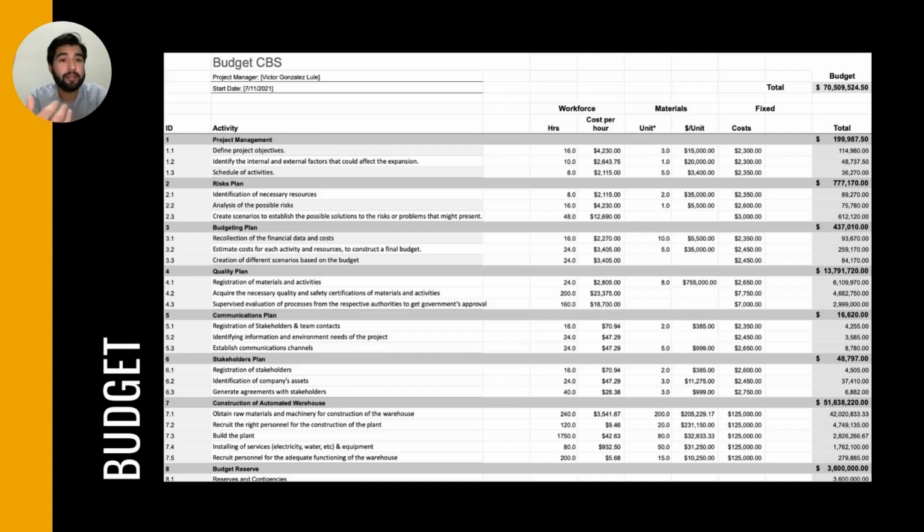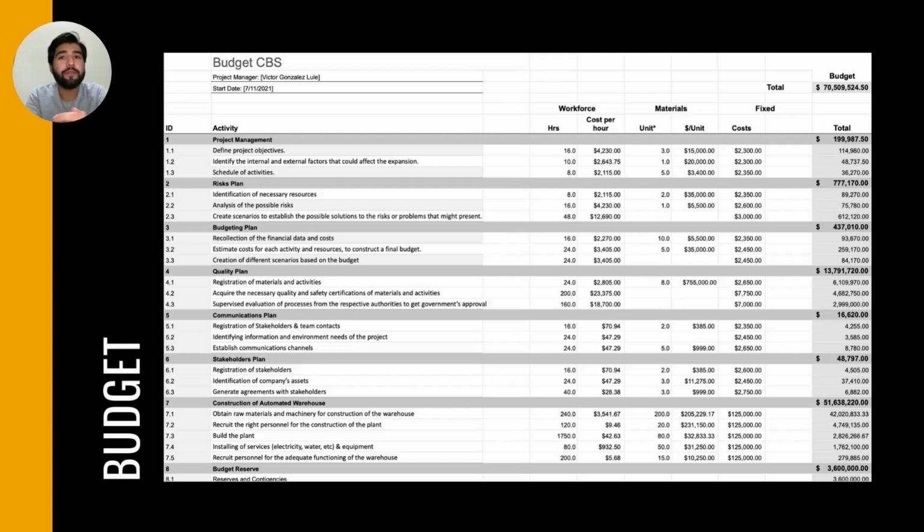But also the next step was to identify how much we were going to pay to our personnel. And in order to do this, we needed to do some internet research in order to understand the average wage for each worker. And for example, we found out that for a project manager, the daily rate is of $450, or for an architect is of $300. And with these average costs, we could build the budget for the project.